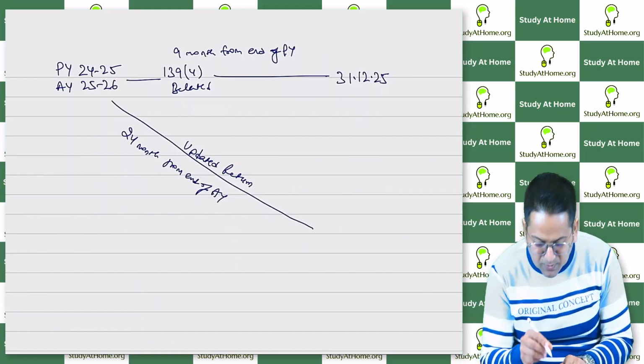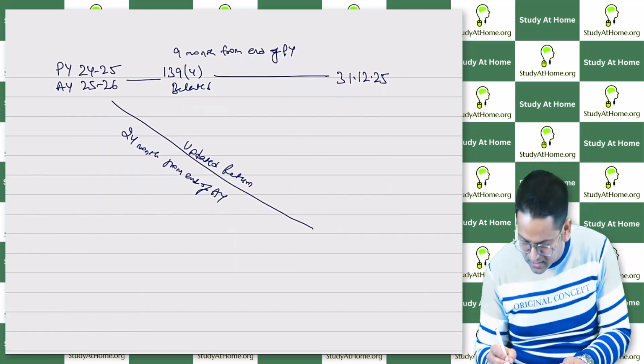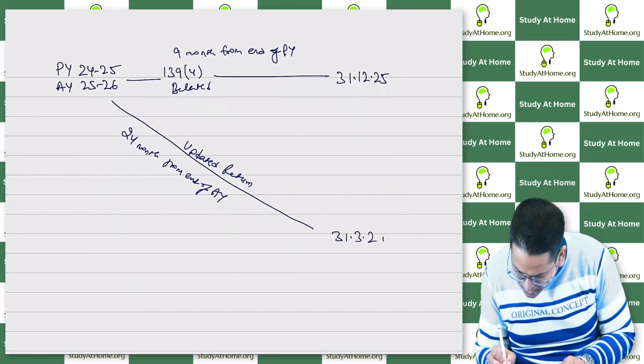Okay. Meaning the assessment year ends on March 31st, 2026. From there, how much time will it be? 31st March 2028.